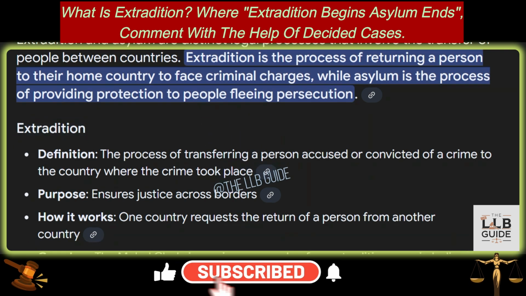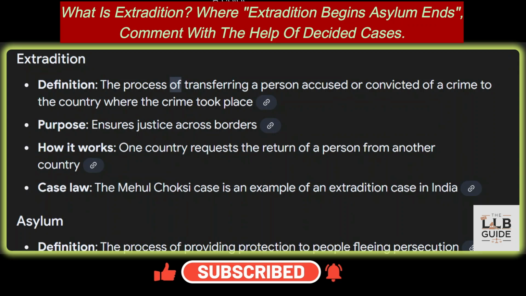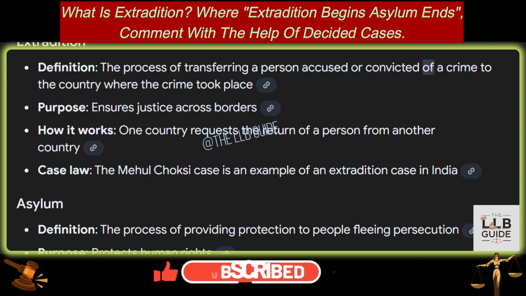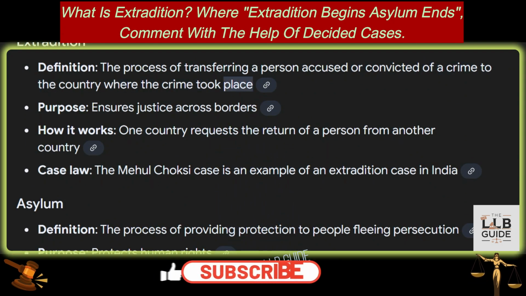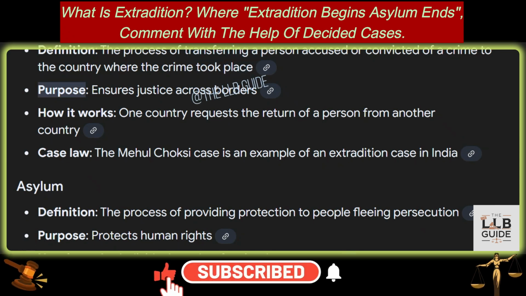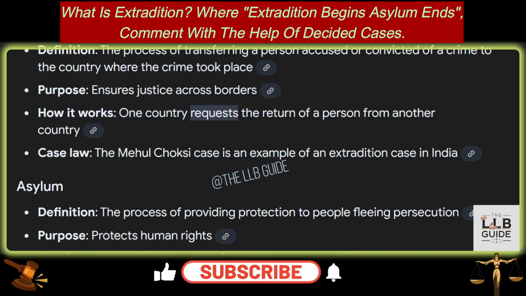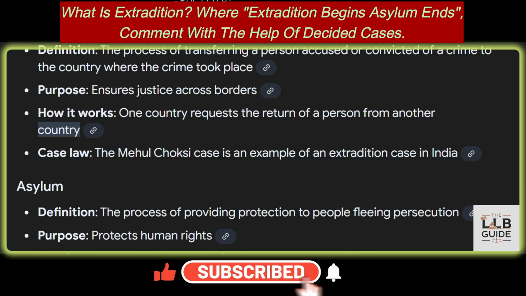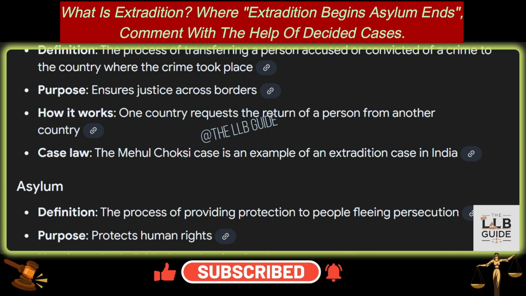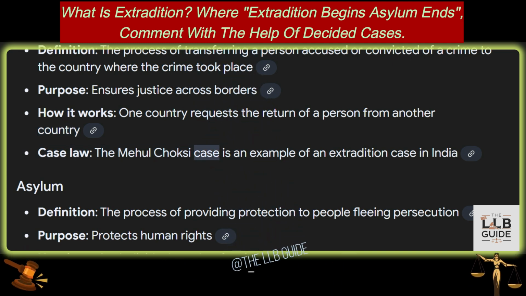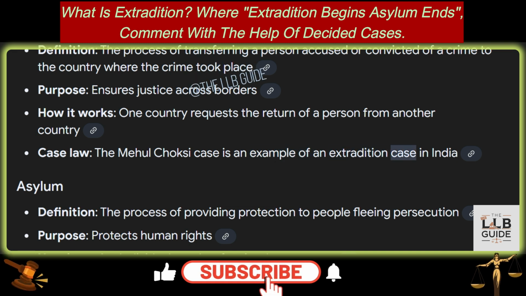Extradition. 1. Definition. The process of transferring a person accused or convicted of a crime to the country where the crime took place. 2. Purpose. Ensures justice across borders. 3. How it works. One country requests the return of a person from another country. And 4. Case law. The Mehul Choksi case is an example of an extradition case in India.